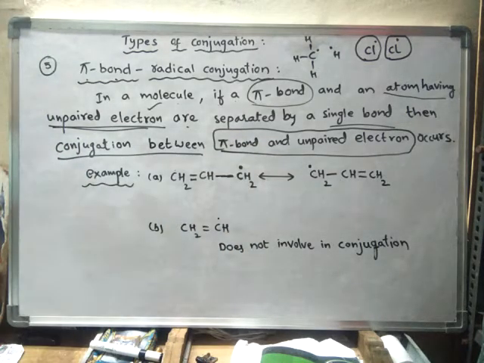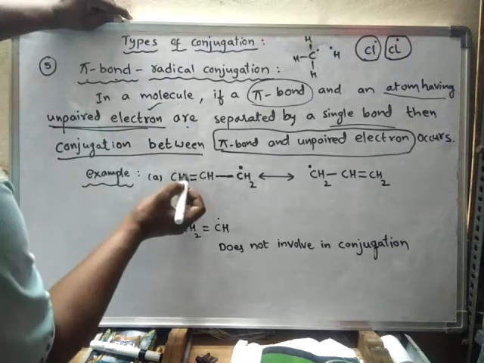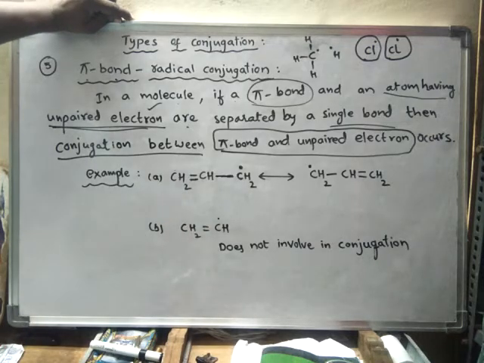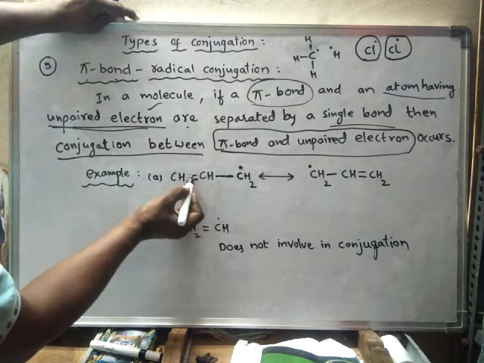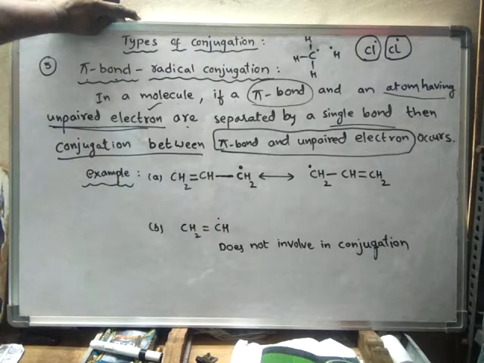So what happened during this process? How does the conjugation take place? Look here. This pi bond, we already know pi bond electrons are weak. The bond is a weak bond and the electrons can be separated easily. So a pi bond means a pair of electrons.